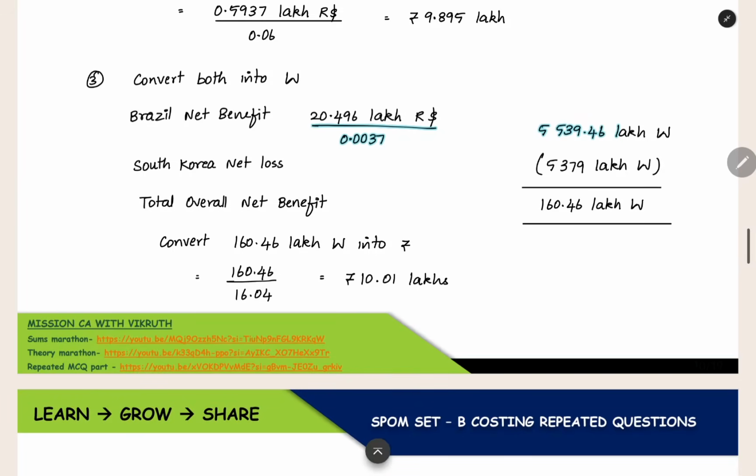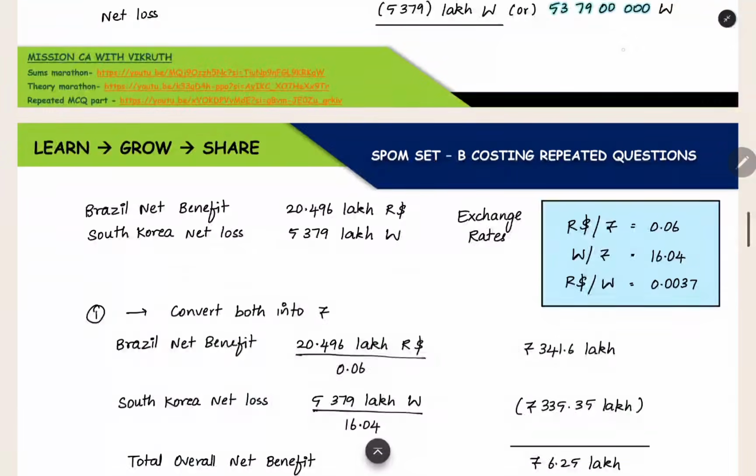Now we have the South Korean net loss already in the South Korean won itself, so we can set off these two, and then we are getting net benefit of 160.46 lakh won. So this one finally we are going to convert into rupees only because the holding company is in India. Now when you are converting won to rupees, we have to first select an exchange rate where won and rupees both are there. This is the exchange rate in which won and rupees both are there, 16.04.